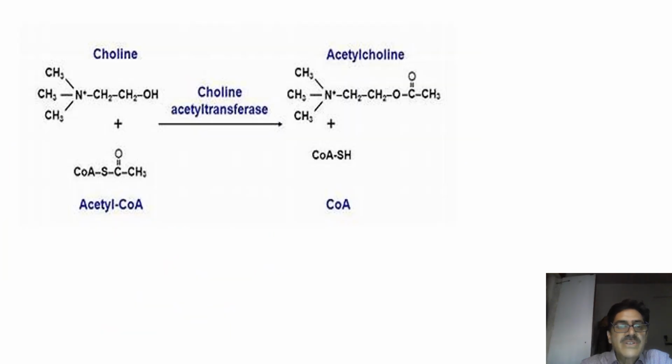This is the structure of choline. Under the influence of choline acetyltransferase, you get acetylcholine. An acetyl group is introduced into the choline here. That is the role of the transferase. Here this is coenzyme A or acetyl coenzyme A.